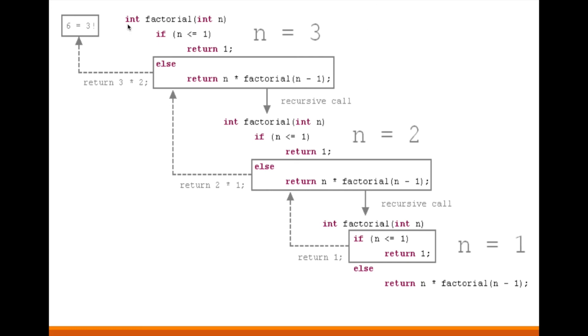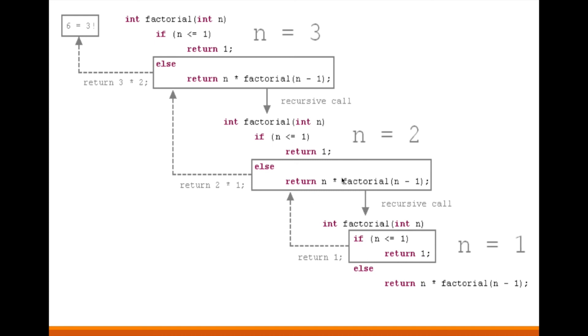There is a function with initial value n equal to 3. Is 3 less than or equal to 1? No, so it will go to else and return 3 into factorial 3 minus 1, that is factorial 2. So again this will invoke factorial 2. Now here n is equal to 2. Is 2 less than or equal to 1? No. So it will invoke 2 into factorial 2 minus 1, that is factorial 1. Now in factorial 1 the condition is true, so it will return 1.